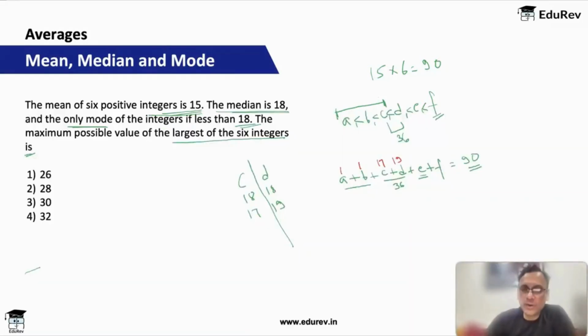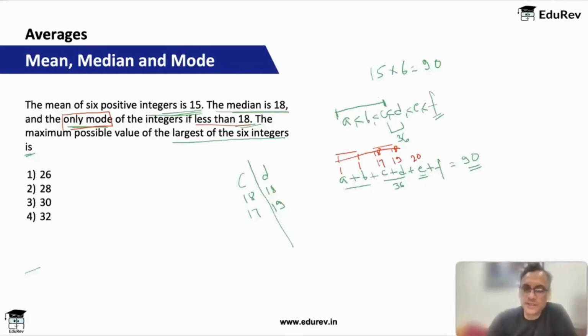Why did I not take it 18, 18? Because if you take it 18, 18, you're left with only A and B. Whatever you take, let's say you take 1, 1, you will have two modes, so this will be bimodal. But this question clearly said there is only one mode, and that is less than 18. So 18, 18 did not make sense. So we took 1, 1, 17, 19. And E should be as low as possible, but higher than 19, so I'll take E as 20. Then whatever remains can all go to F.